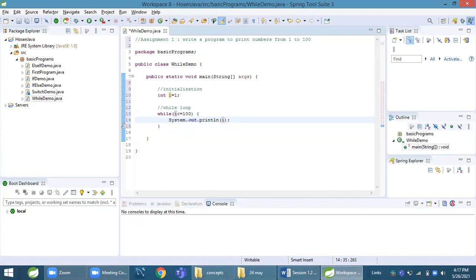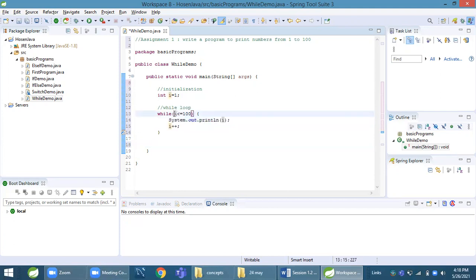So what I must do after printing value of I must increase it by 1 by using I++. Now what will happen? I equal to 1. It will come into this condition. How the nature of this loop is? First it comes to this check condition. If this condition is true, it will execute this body. If this condition is false, it will come out of this block. Program pointer will come here. So till this condition is true, this body will be executed.